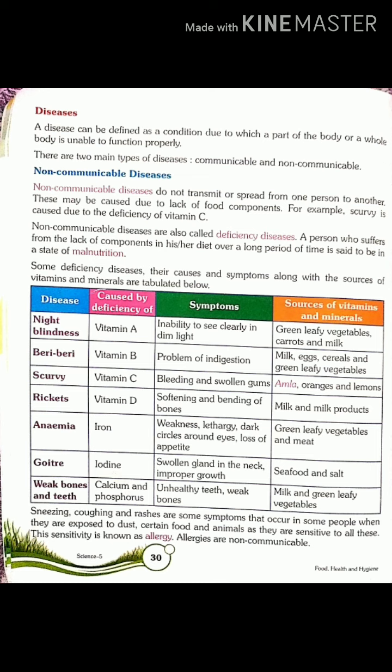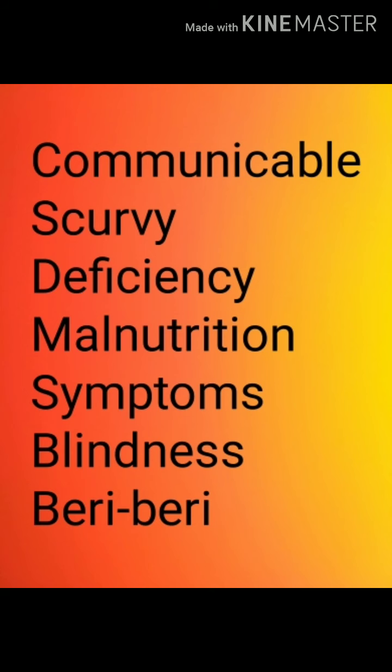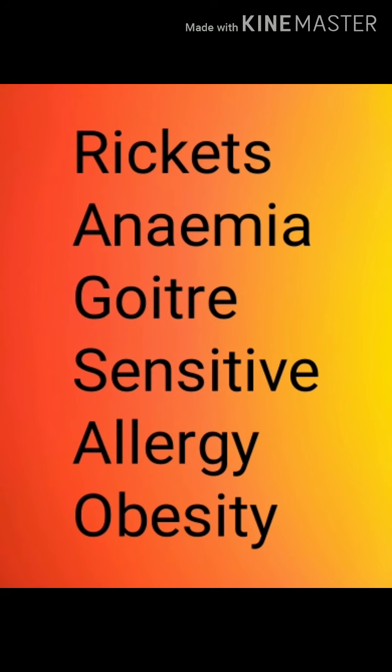Now, let us discuss the spell bee words from today's content. Communicable, scurvy, deficiency, malnutrition, symptoms, blindness, beriberi, rickets, anemia, goitre, sensitive, allergy, and obesity.